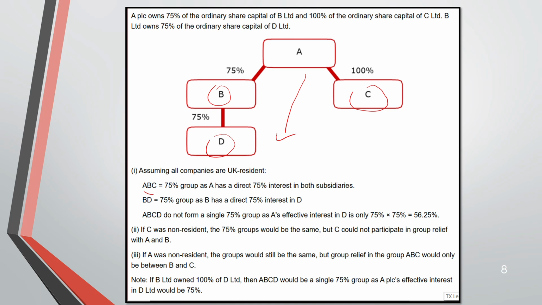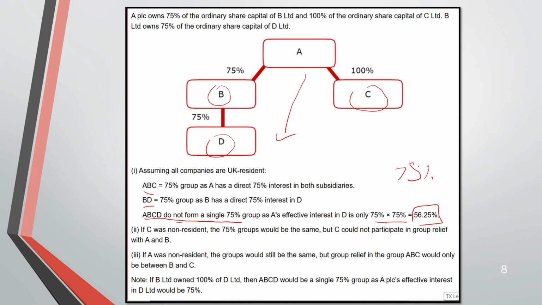B and D is also forming a 75% group. But A, B, C, D, if you combine, they do not form a 75% group. Why? Look at the effective interest. The indirect interest also has to be 75%. If you calculate 75% times 75%, it is 56.25%. So from A to D, that is why D does not form part of ABC. A, B, C, D do not form a group.